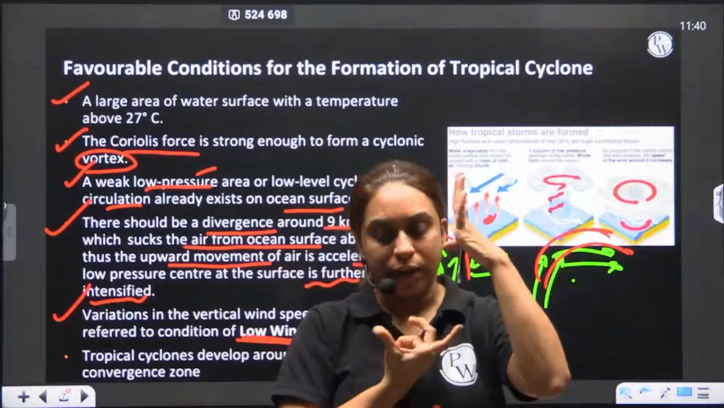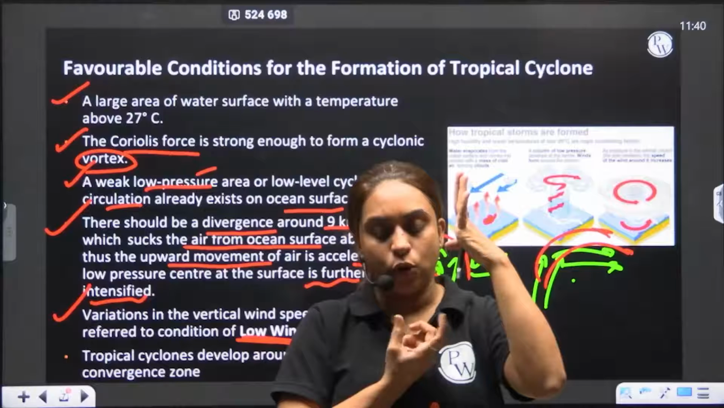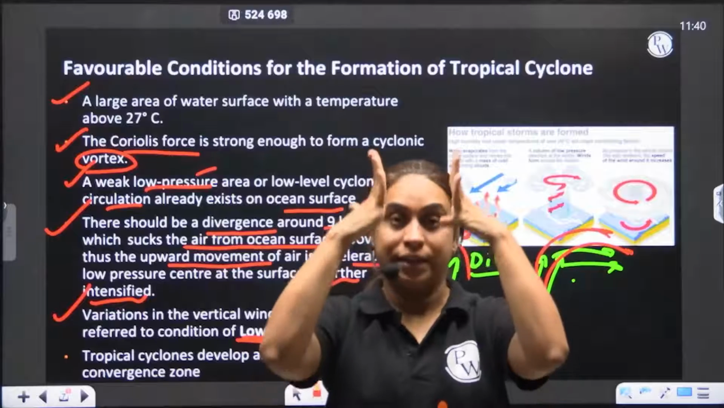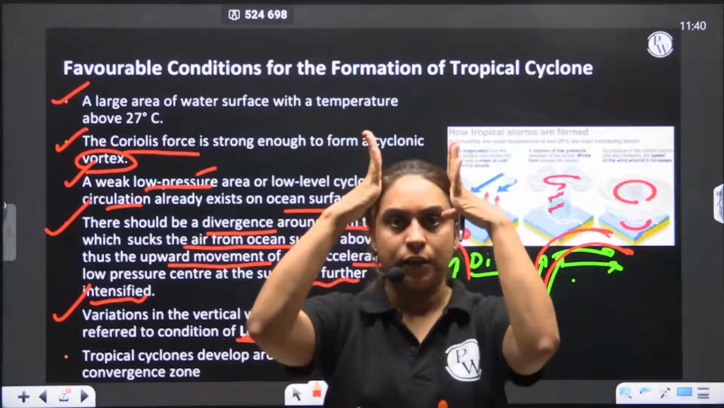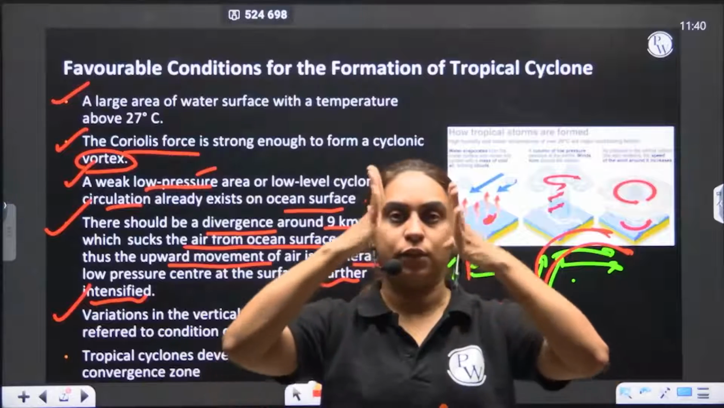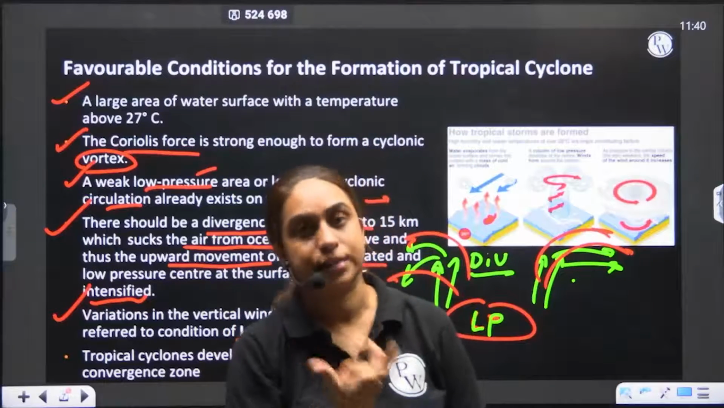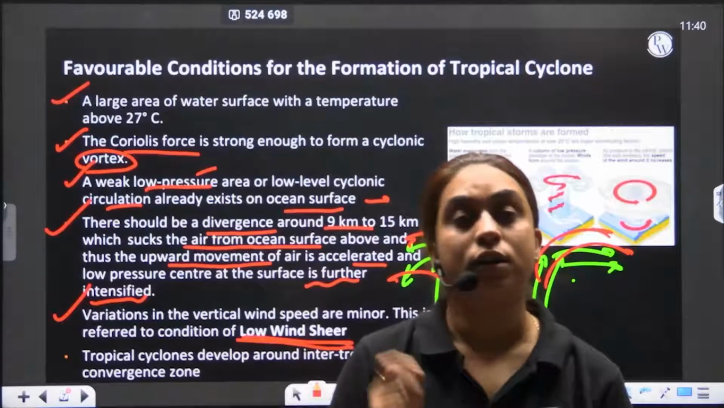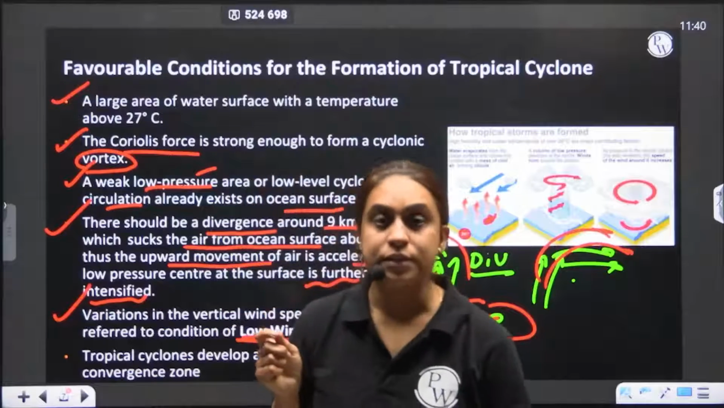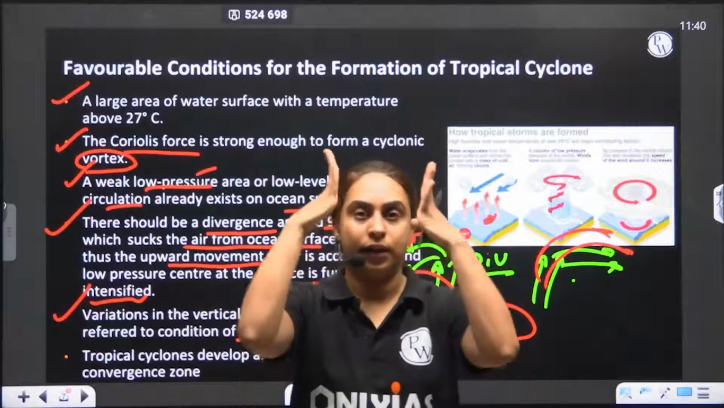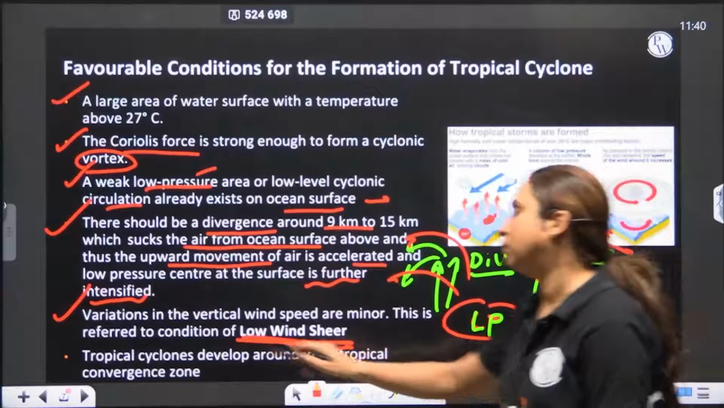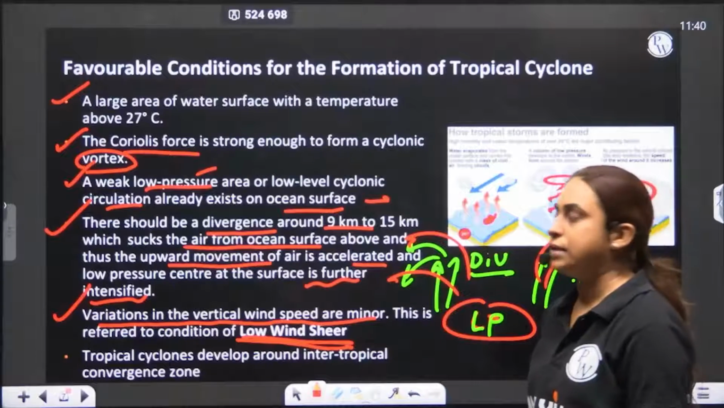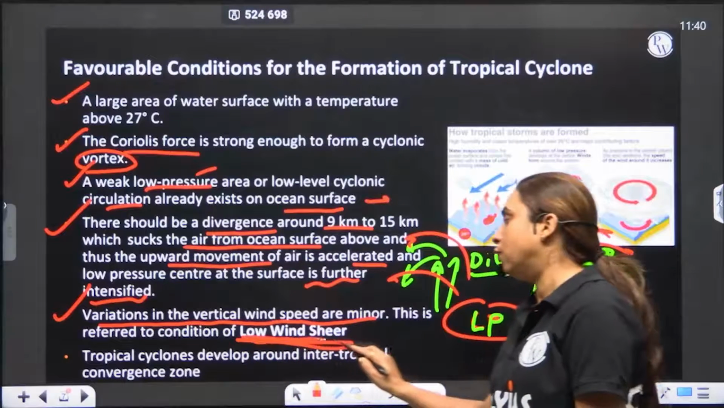Now, you want to maintain this low pressure below. As you want to maintain this low pressure, the difference in the vertical movement of the air column should be less. Why should it be less? Because if there is too much difference in the vertical rising, the low pressure cannot sustain itself. So we need low wind shear for the cyclone to be formed. What is low wind shear? That is low difference in the vertical movement of the air. The variations in the vertical wind speed should be minor. This is known as low wind shear.